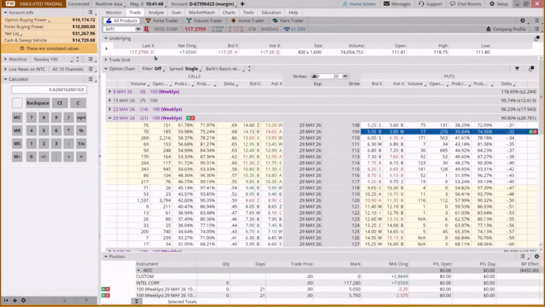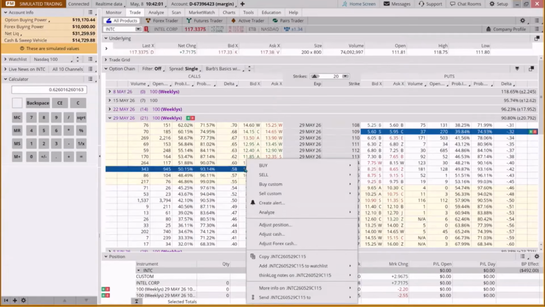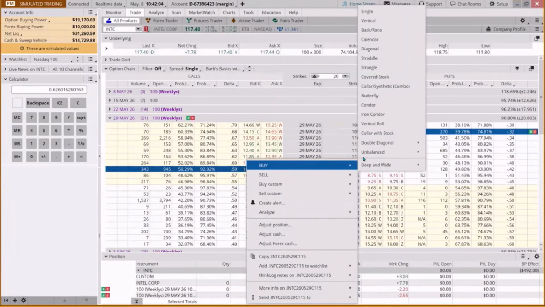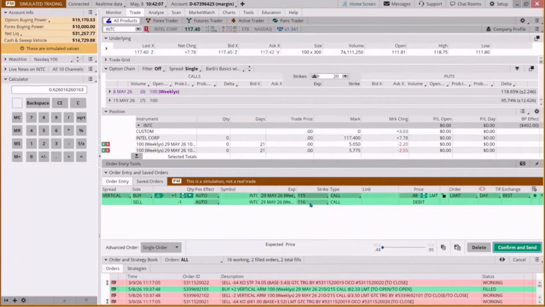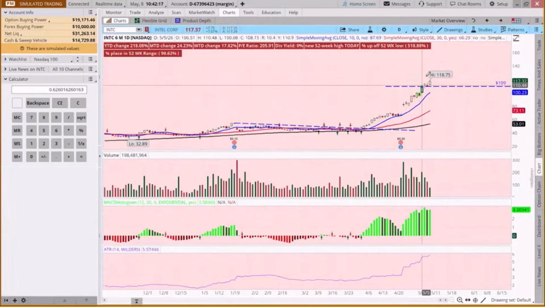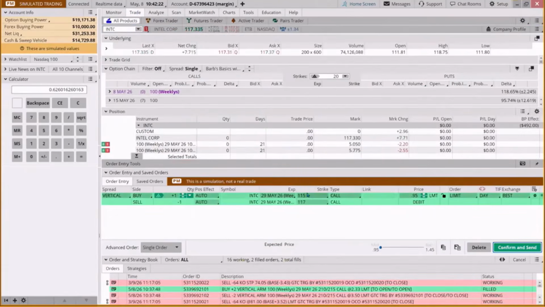And then if we come to the other side and we say, well, this has gone up a lot, but if we went out 3 weeks and thought, I think the market might continue to be bullish, could we do something that's already in the money, like the 115, 117? Because we're hitting an all-time high today, could we structure it so that if it just stays where it is, let alone goes up, we'd have a successful trade? So all this has to do is stay above 117 and it's already there. It hit 118.75. And so it's already through both strikes. It just has to stay there.